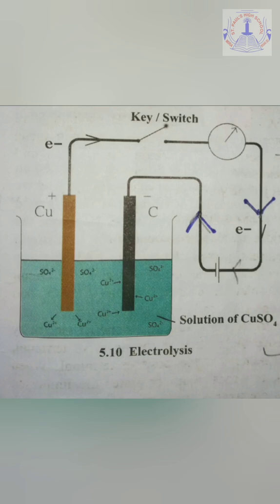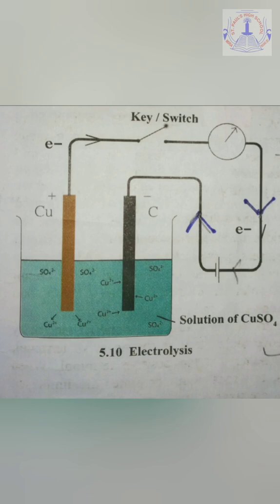These copper cations again move back to the solution. Hence, what do we find? That in the solution, the percentage of copper cations and sulfate anions remain the same, and the color of the solution does not change for this reason.